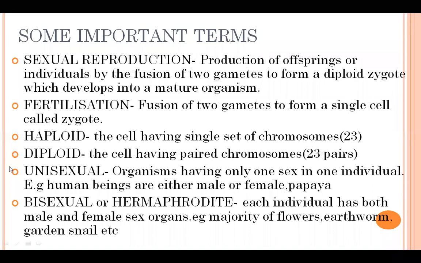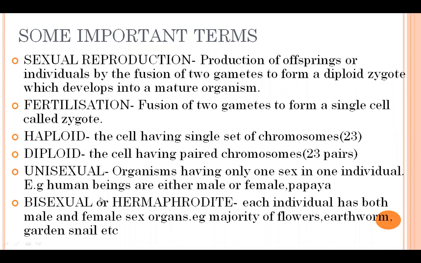Now next term is unisexual. So unisexual means organisms which have only one sex in one individual, like we human beings. In human beings में क्या है, male और female are different. So we are unisexual, we can say, because male have only male character and female have only female character. Male will produce only male cell, and female they will only produce female egg cells. So that's why it is said that human beings, they are unisexual, and some plants are also there which are unisexual, like papaya. Papaya में male plant and female plant are different. Okay, so only example you see, details में नहीं पढ़ना है.